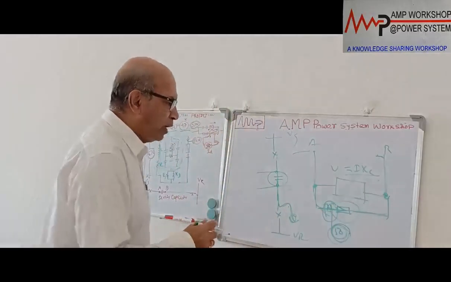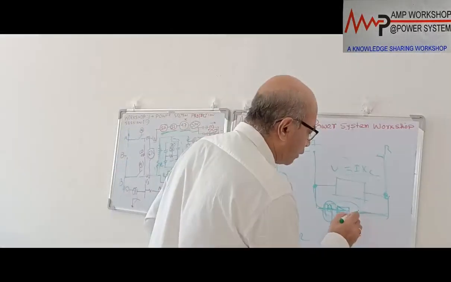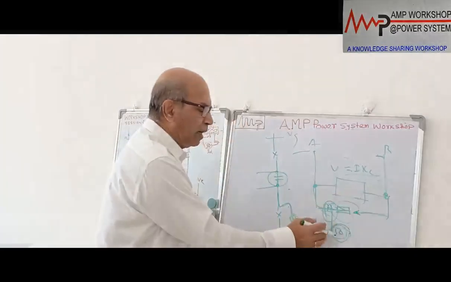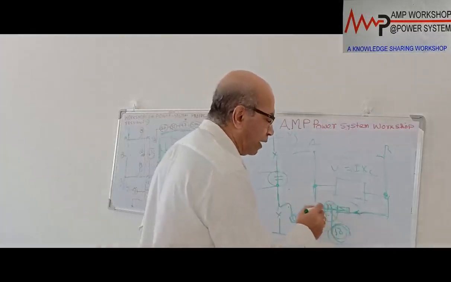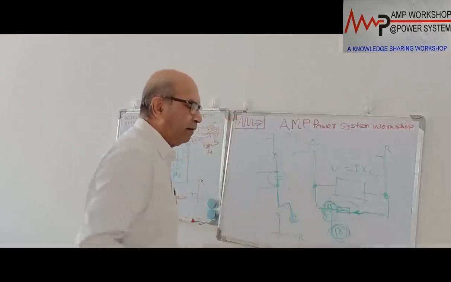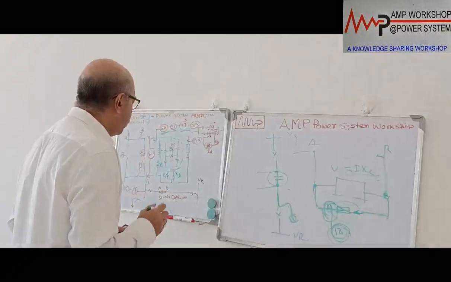But in normal condition, it is open. It is a lightning arrestor, so it is open and not connected. So in normal operation, this CT is not seeing any current. But when there is a high voltage flashover, immediately the CT will see the current, and then it will operate. Now, how will it operate? What do we do?